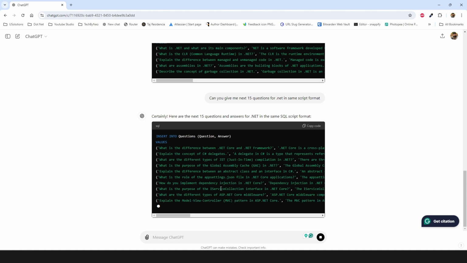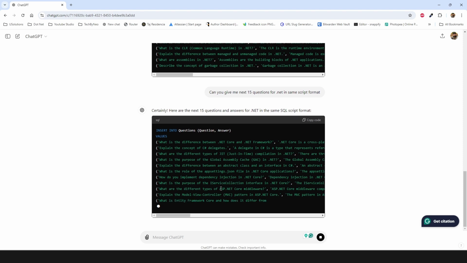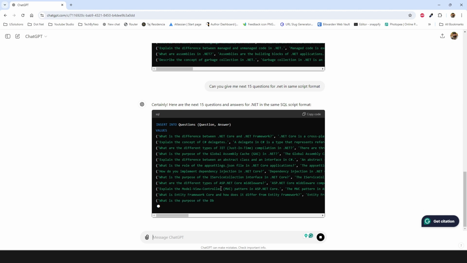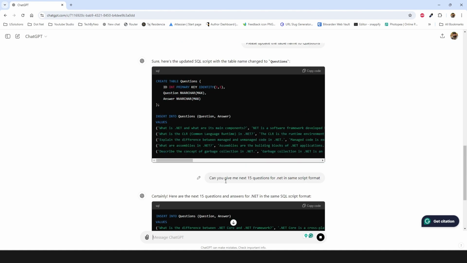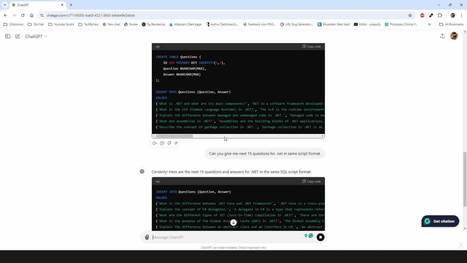Now, the next 15 questions are being generated. As soon as those get generated, we will be executing those against our same table, and we will then check the count of how many records we now have in our database table. And regarding the quality of the data, if you are in the same software development field, you can certainly see and realize the validity of those questions, like what is .NET and what are its main components.